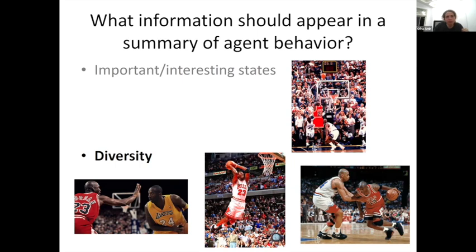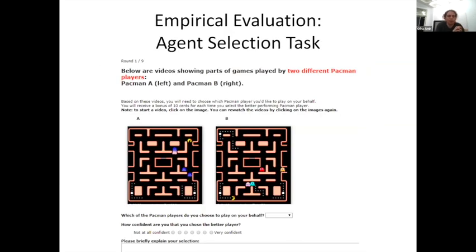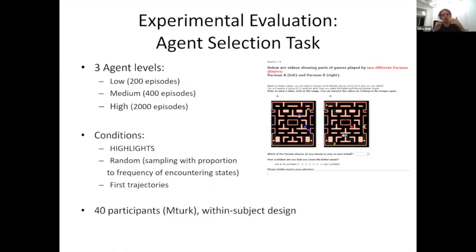Let me briefly talk about how we evaluate this, because I think this might be interesting to you since the evaluation requires people. So what we did here is we created an agent selection task where we show people summaries of 2 alternative agents. And we ask them to say which agent do you want to play the game for you, and they get compensated based on whether they chose the better performing agent. Okay, and we can create this task such that we have a ground truth. So we created 3 levels of agents simply by training them for a different length. So we have the low performing agent, medium and high.